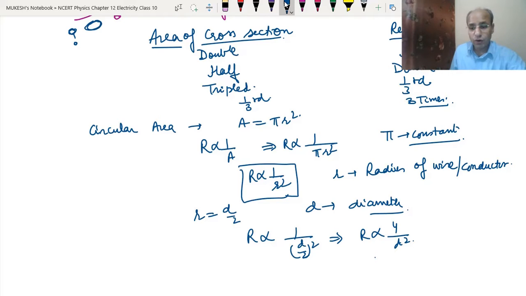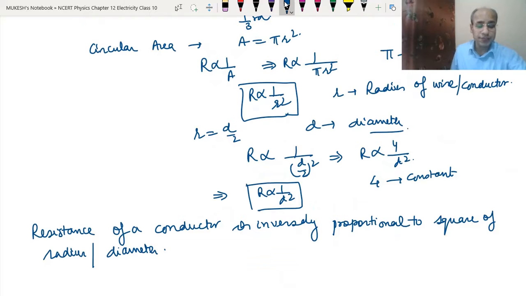Here 4 is constant, so R is proportional to 1 upon d square. What we can conclude here is that the resistance of a conductor is inversely proportional to the square of the radius or diameter. So this is the conclusion. Sometimes it may come into the exam, so how the resistance of a conductor is related to the radius or the diameter of the wire.